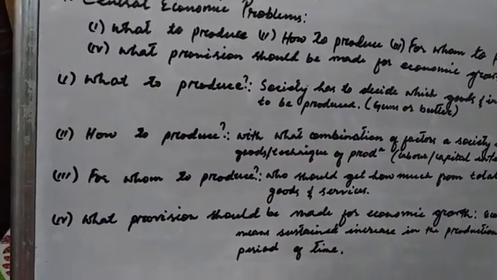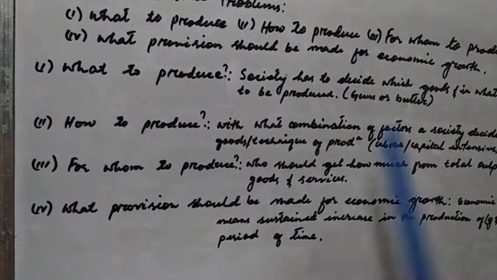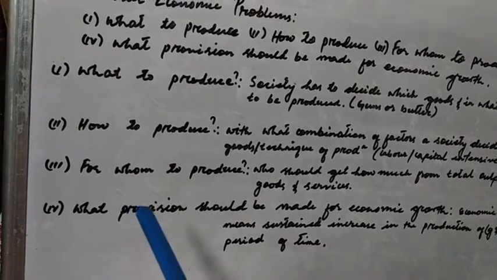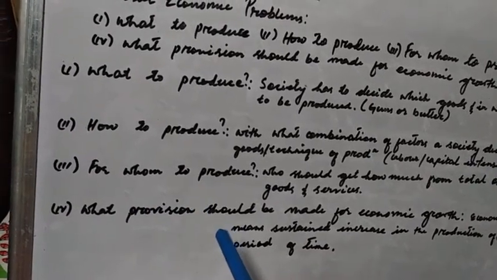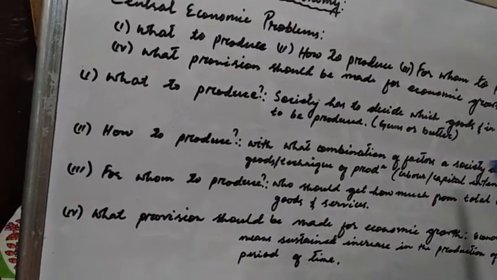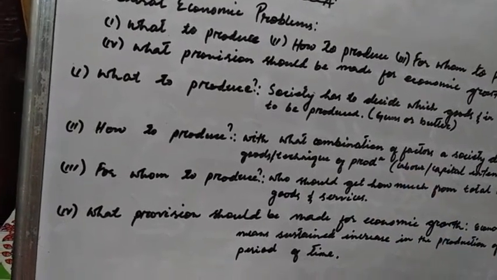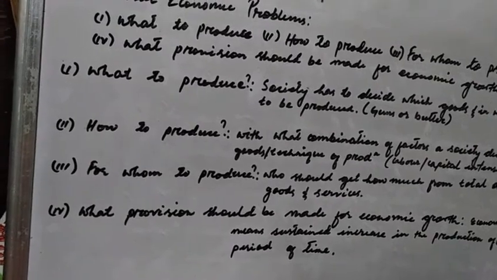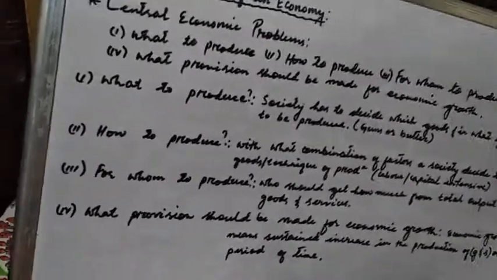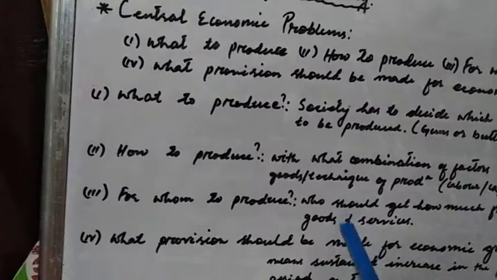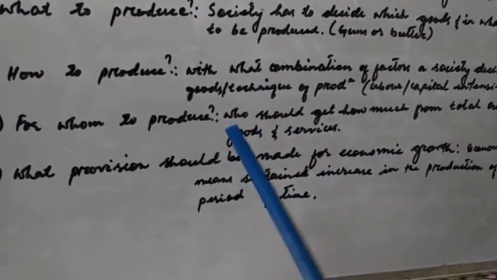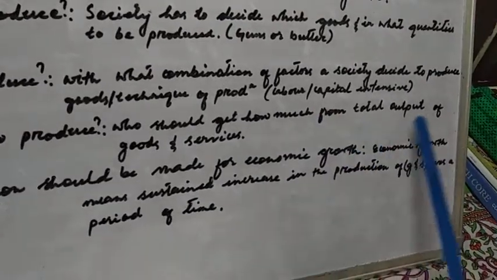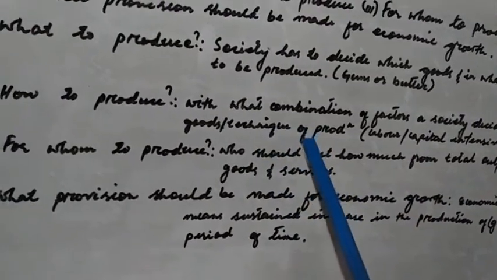The third problem that we face is for whom to produce. Who should get those goods and services that have been produced? For whom to produce means, in simple words, how the national product is to be distributed among the members of the society. So a society has to decide who should get how much from the total output of goods and services.